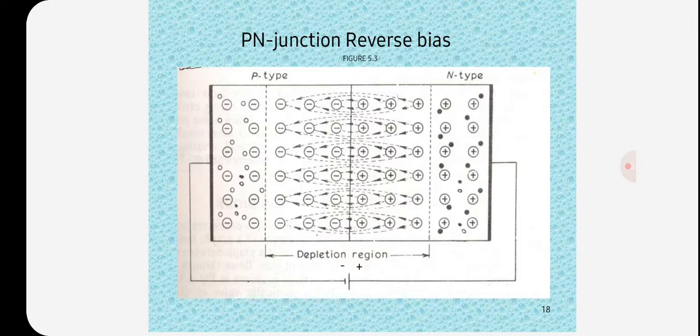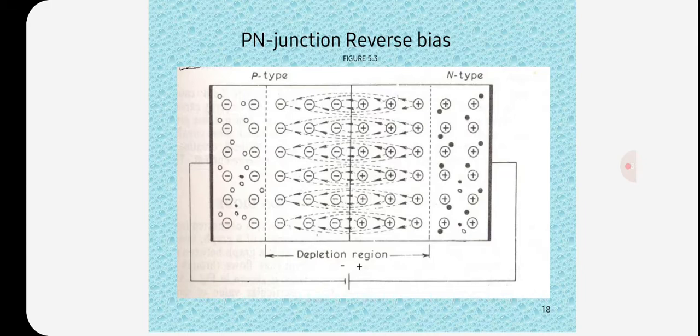If reverse voltage is increased continuously, the kinetic energy of minority electrons may become high enough to knock out electrons from the semiconductor atom. At this stage, breakdown of the junction occurs, characterized by a sudden rise of reverse current and a sudden fall of resistance of barrier region. This may destroy the junction permanently.